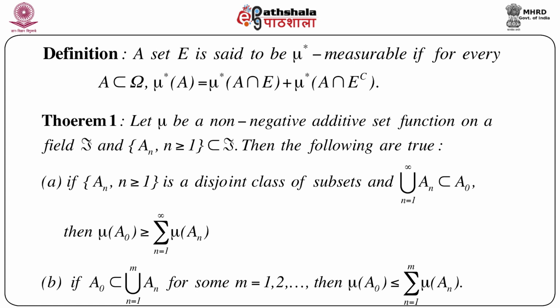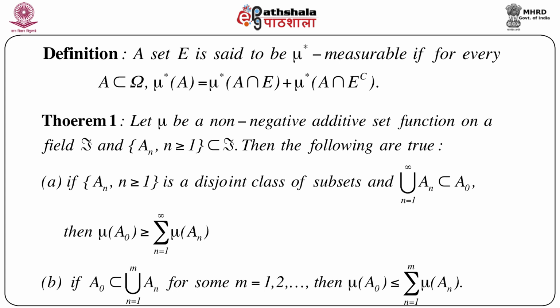And if we can get a value of m, an integer, such that A naught is a subset of the union of An, n equals 1 to m, for some m, that means there must exist one m, then it can be shown that mu of A naught is less than or equal to the summation n equals 1 to m of mu of An.